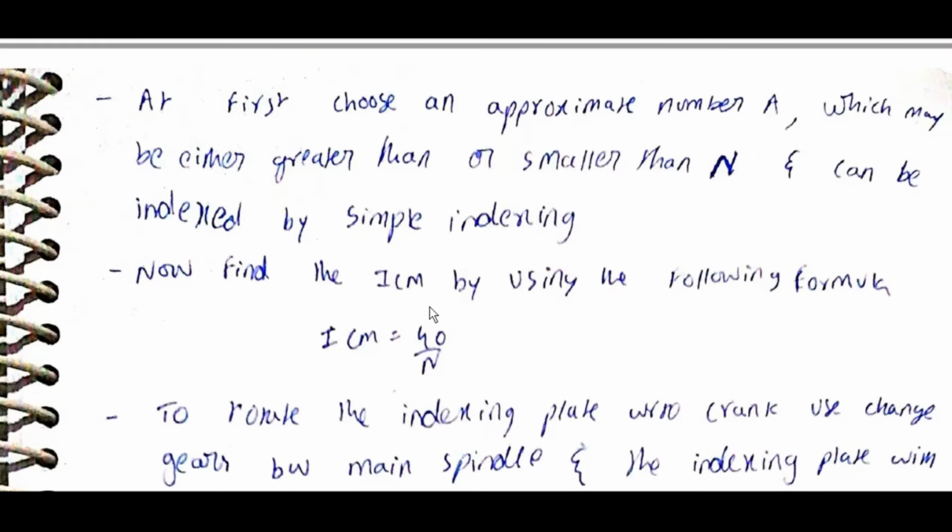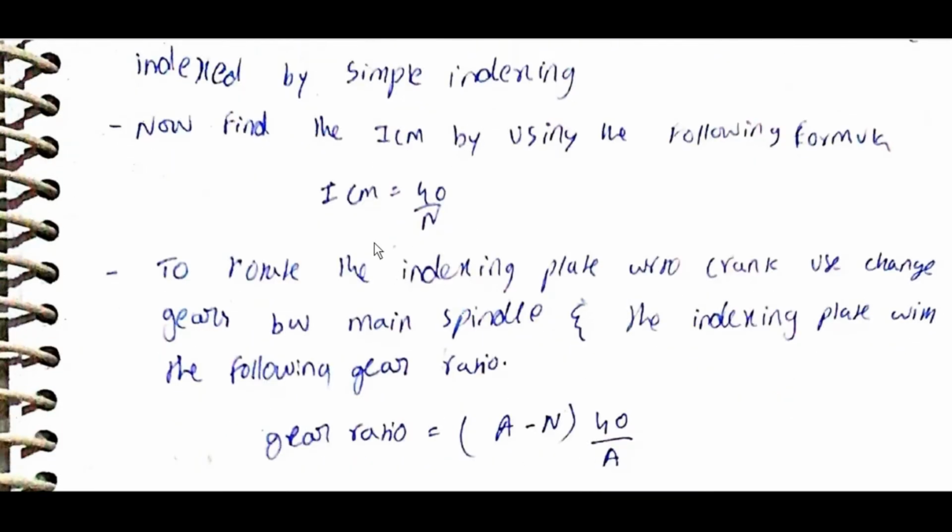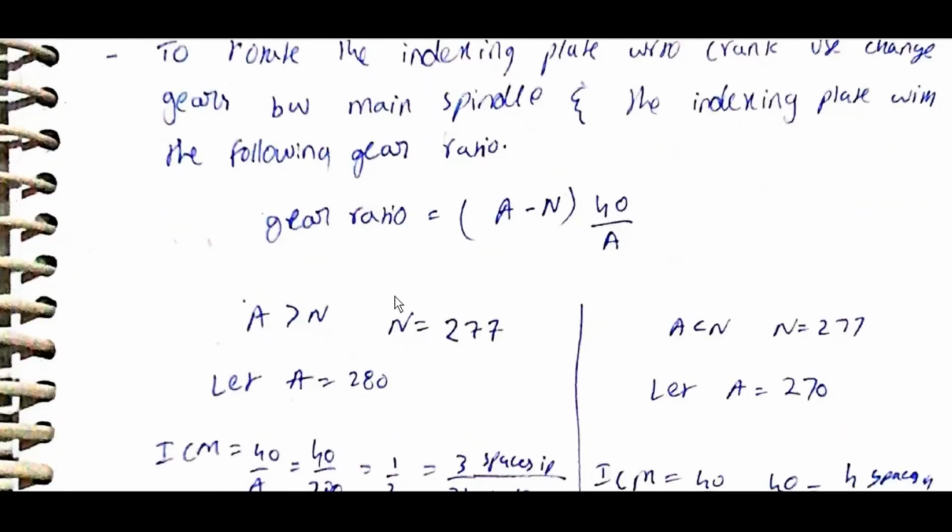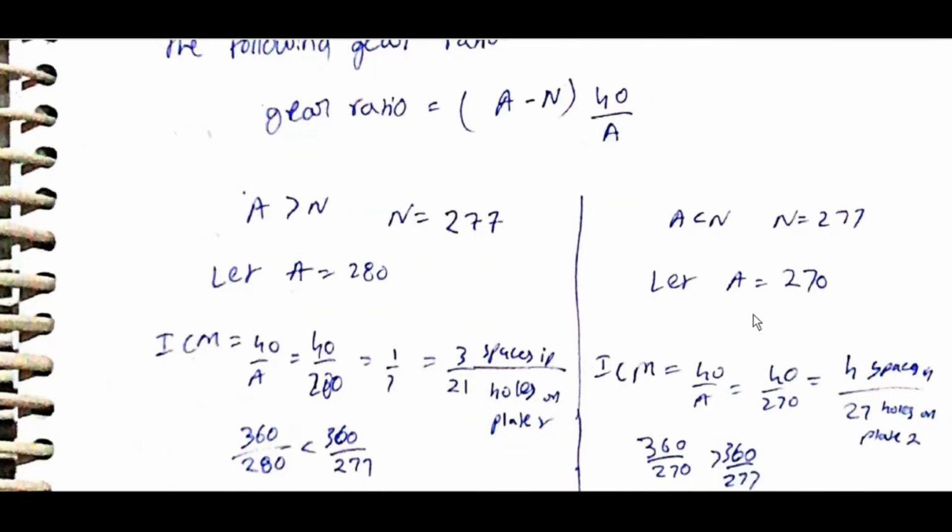ICM is equal to 40 by A. To rotate the indexing plate with respect to the crank, use change gears between the main spindle and indexing plate with the following gear ratio. Gear ratio is equal to (A minus n) into 40 by A. A greater than n: n is equal to 277, let A is equal to 280. A less than n: n is equal to 277, let A is equal to 270.